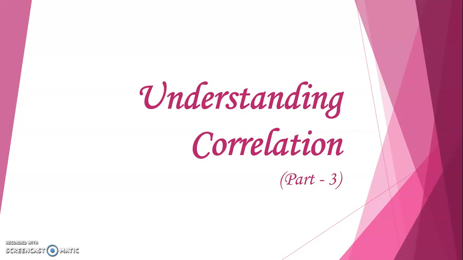Now in the earlier two videos, that is part 1 and part 2, we have seen how to interpret scatter plots and how to interpret the value of the coefficient of correlation, which we denote by either rho or the small letter r. Now in this particular video, we are going to see if there is any equivalence between correlation and something which is called causation. So let us proceed with the video.